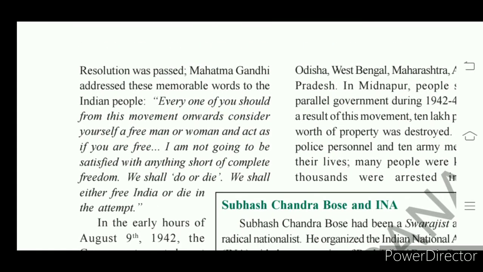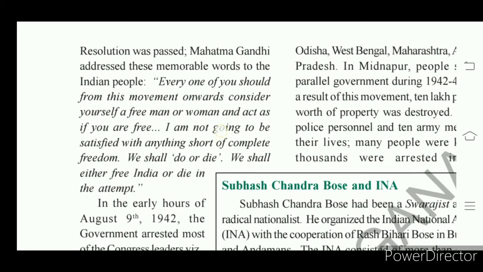Understand? So the Quit India resolution was passed in the evening of 8th August. Mahatma Gandhi addressed the Indian people that day with memorable words.